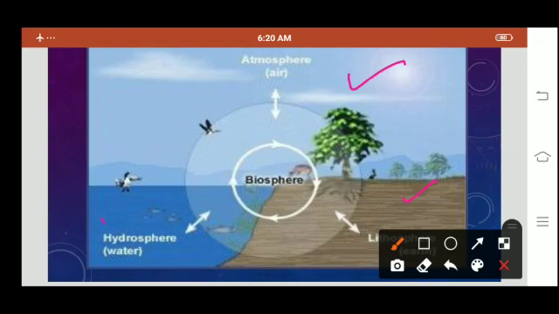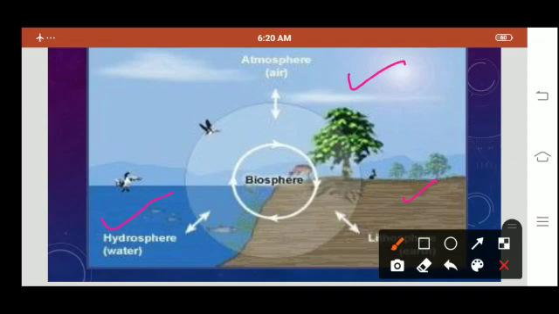Then we studied about the hydrosphere. Water covers a big area of the earth's surface, and this area is called the hydrosphere. The hydrosphere comprises all the forms of water, that is ice and water vapor.